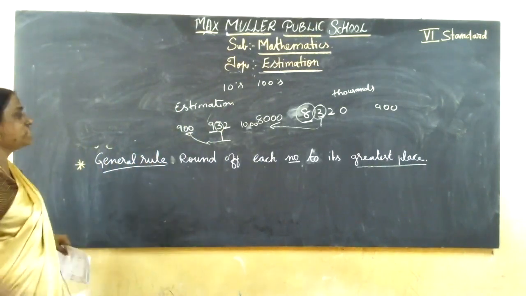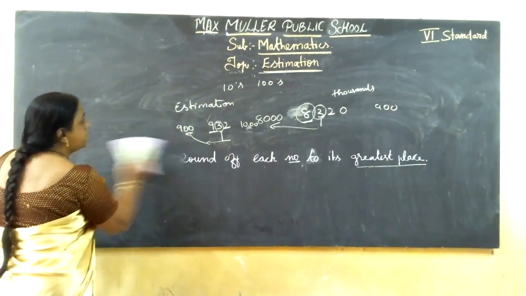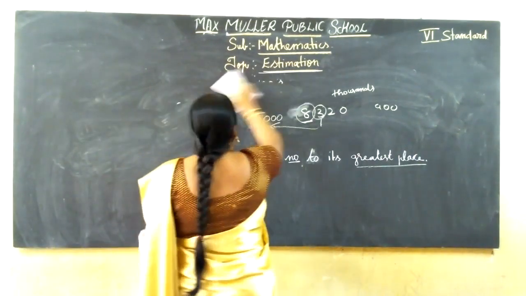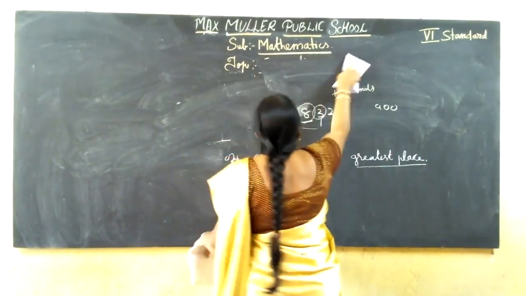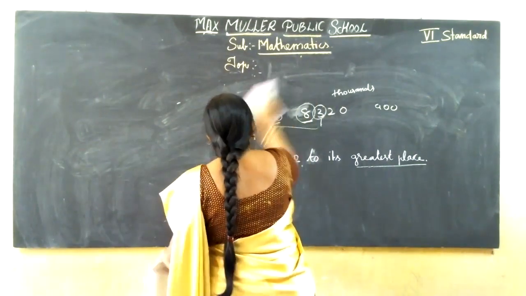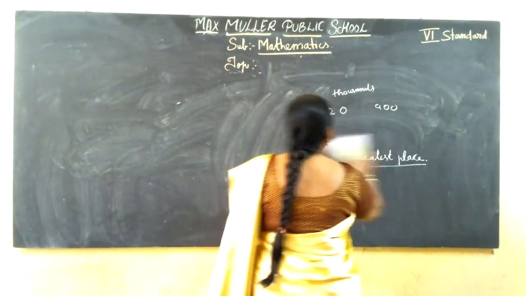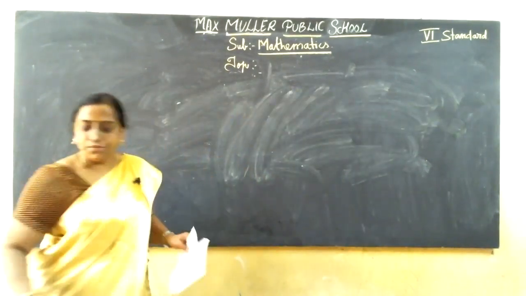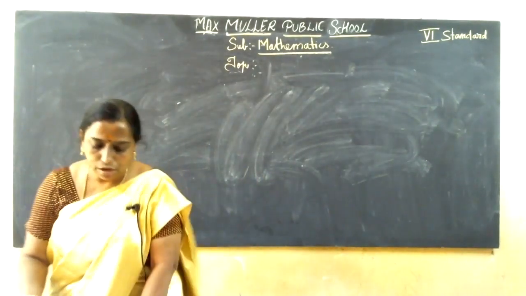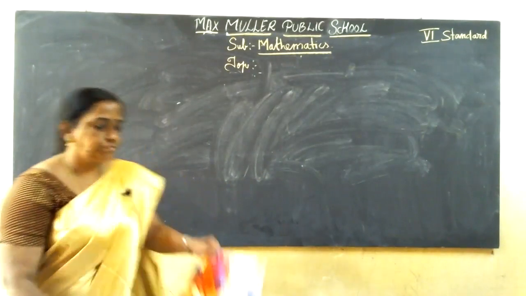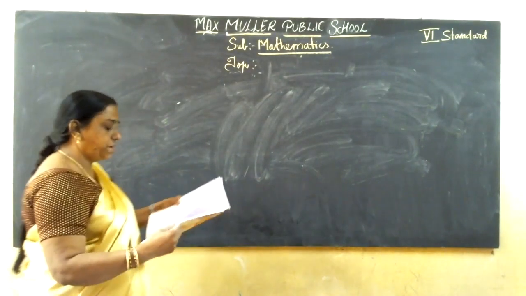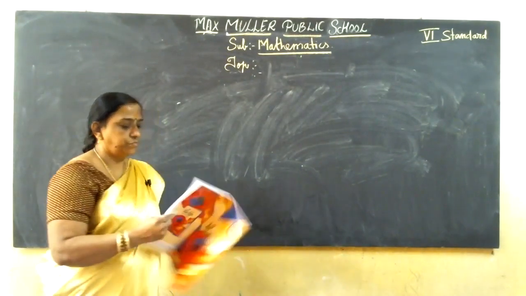Clear? Now first I'll solve exercise 1.3, then I will solve estimation questions. Okay. Now exercise in the new book, exercise 1.3. Only statement sums are there in that. I'll solve that first, then I'll go for the main. Okay. Now, exercise 1.2 completed. Now 1.3.